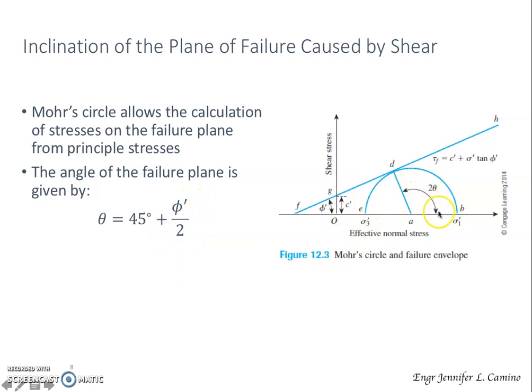From the center of our Mohr circle towards the point of tangency of the failure envelope, there is an angle of 2 theta. So the angle of the failure plane is theta equal to 45 degrees plus phi prime over 2. So basically,